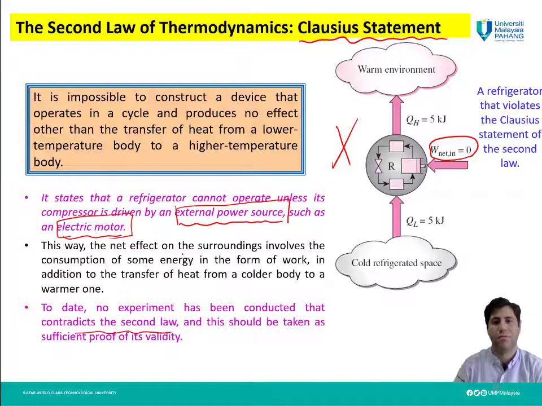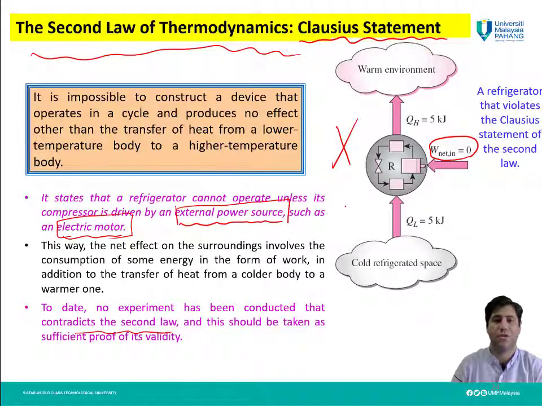But up to now, through many efforts and lots of experiments, these two statements have been proved. So these two statements, or this second law of thermodynamics, is widely accepted and is a common and famous law of thermodynamics. According to the Kelvin Planck statement, we cannot create a machine with 100% efficiency.